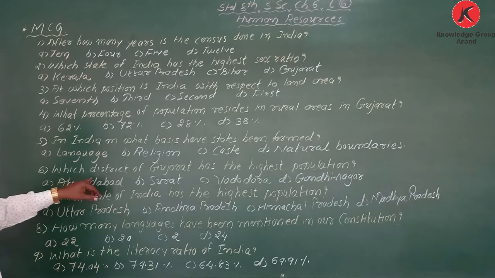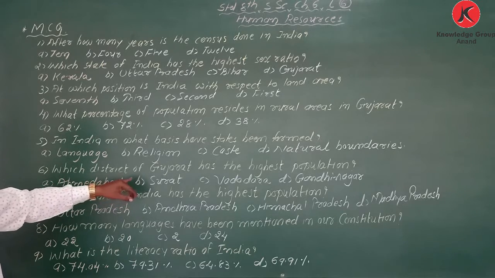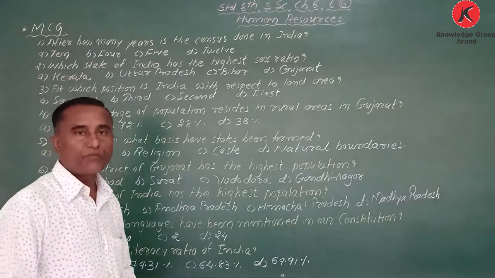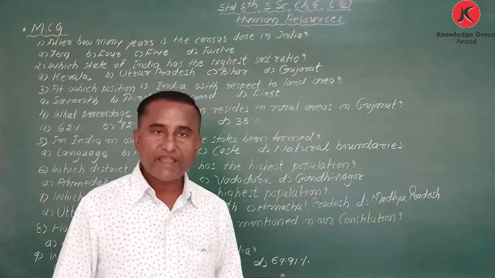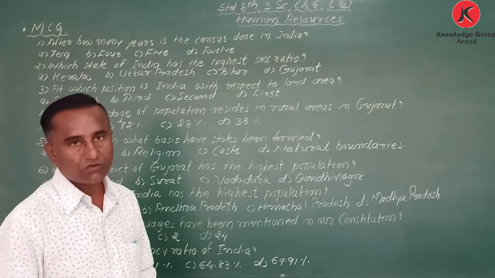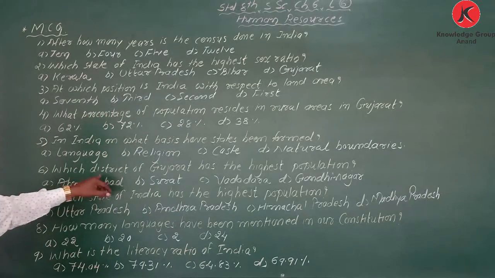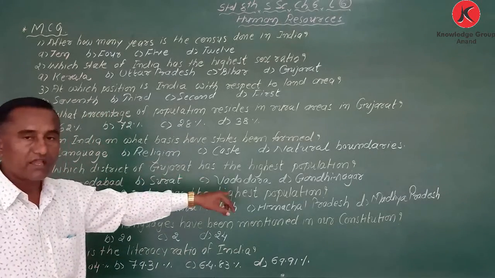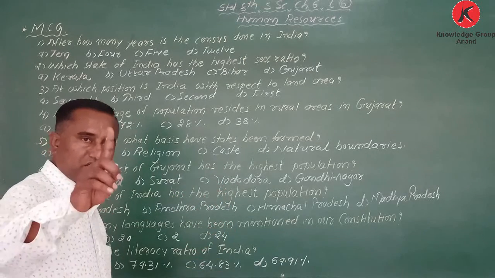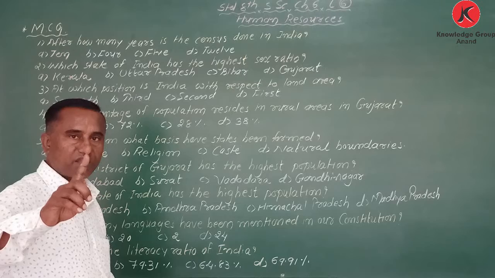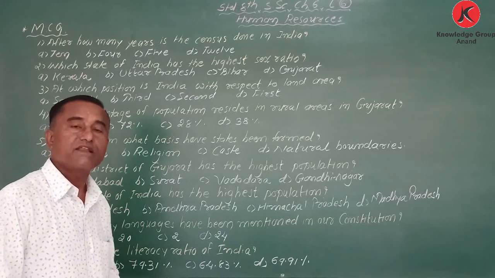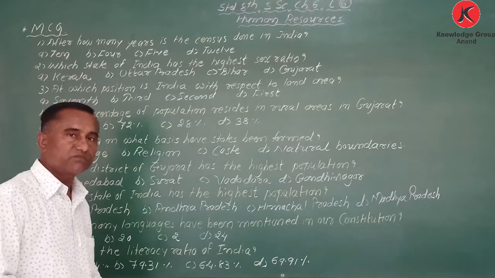Which district of Gujarat has the highest population? The highest population is in Ahmedabad, and if density comes, the highest density is in Surat. Got it? When we consider population, Ahmedabad ranks first. But when we consider population density, Surat comes first.